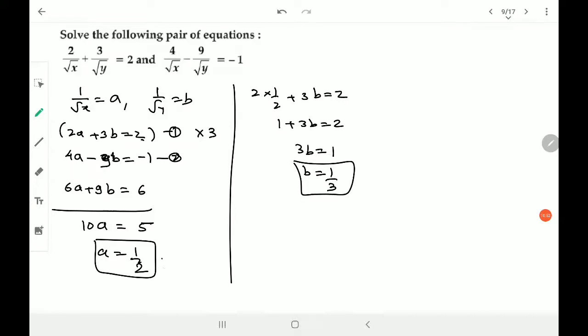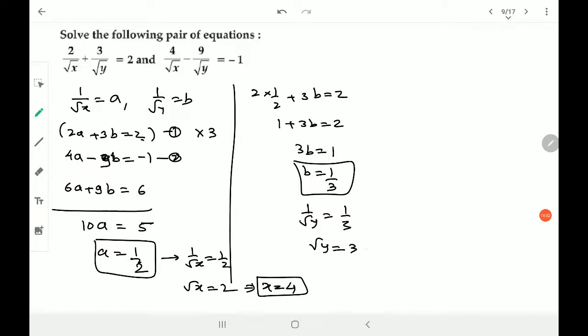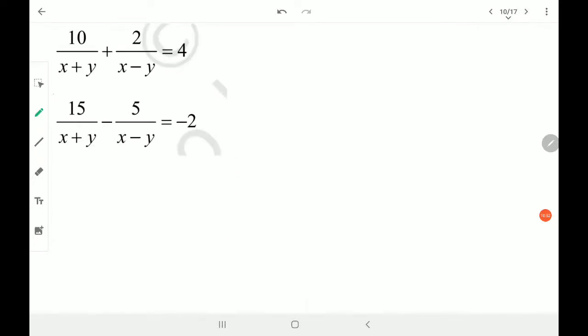But I have to resubstitute the value, and I get 1 upon root x is equal to 1 upon 2, root x is equal to 2, so squaring both sides, I get x will be equal to 4. Similarly, 1 upon root y is equal to 1 by 3, root y is equal to 3, implies squaring both sides, y is equal to 9, and these are the two answers. Clear? Getting it? Hope you understand. So let's continue, let's move ahead.